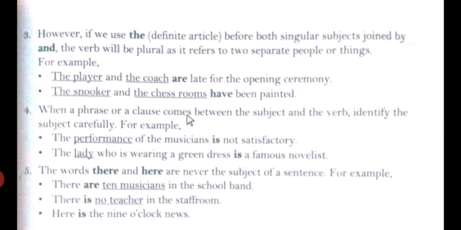When a phrase or a clause comes between the subject and the verb, identify the subject carefully. For example, the performance of the musicians is not satisfactory. So the performance, what has been performed by the musicians, is not satisfactory. The performance is a singular thing, a singular subject. So here the verb used is singular, is.